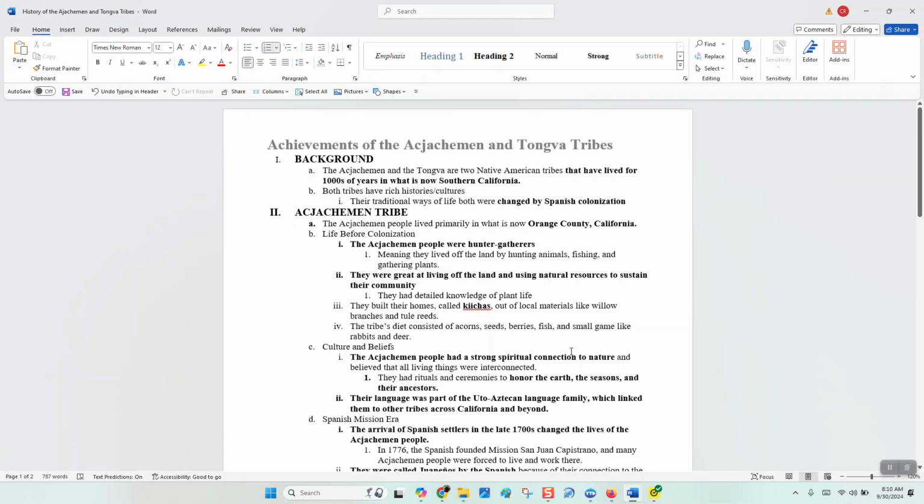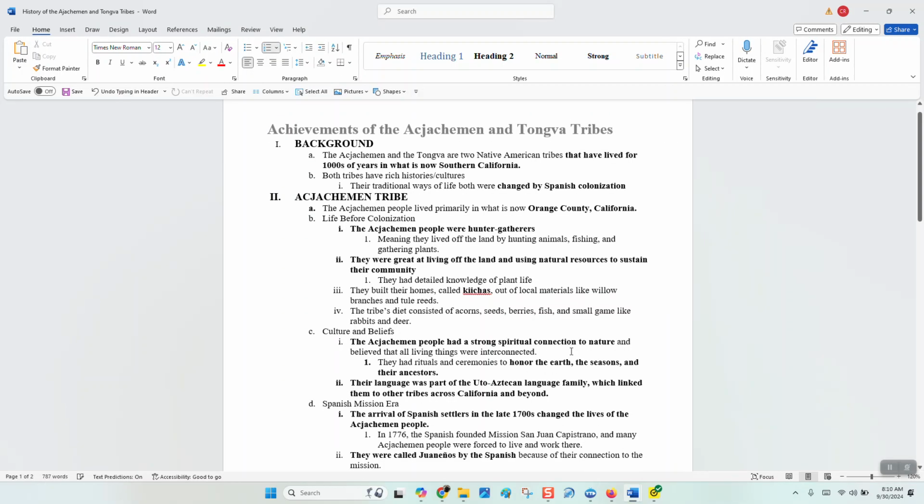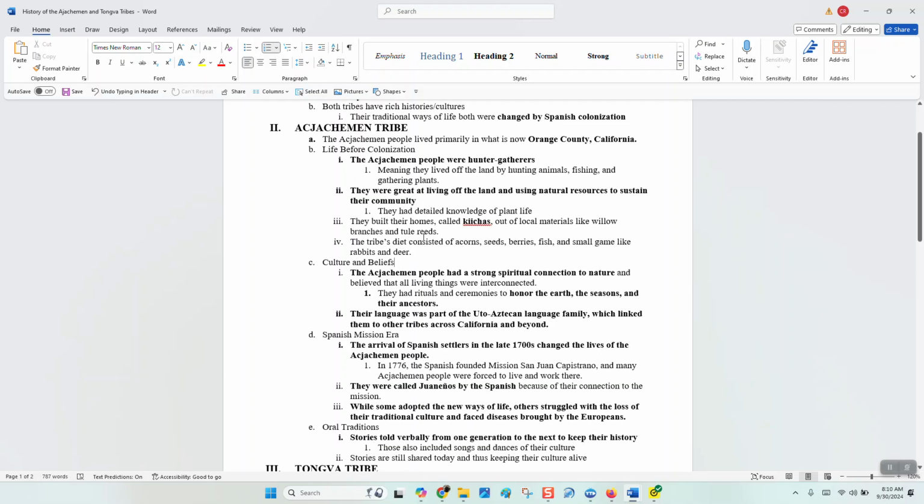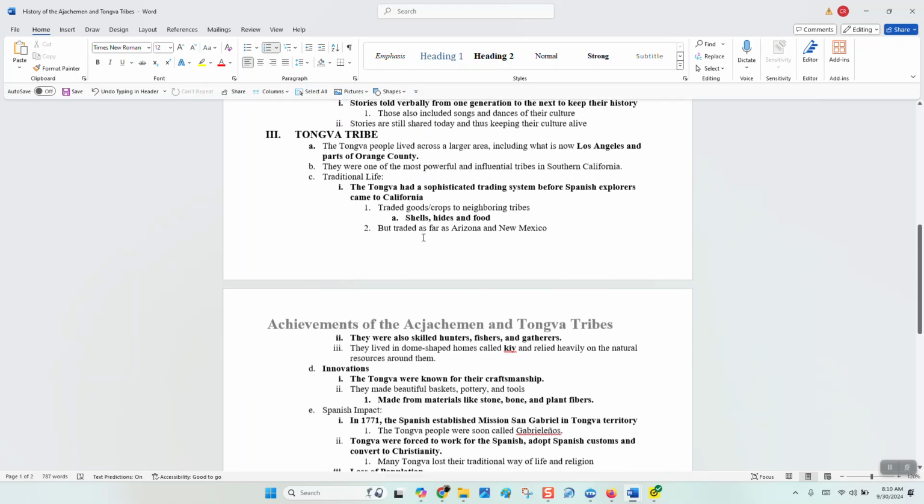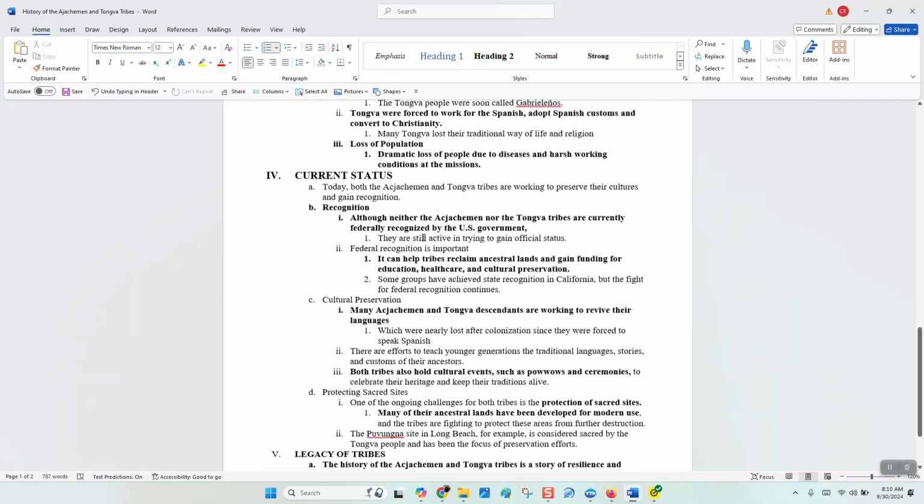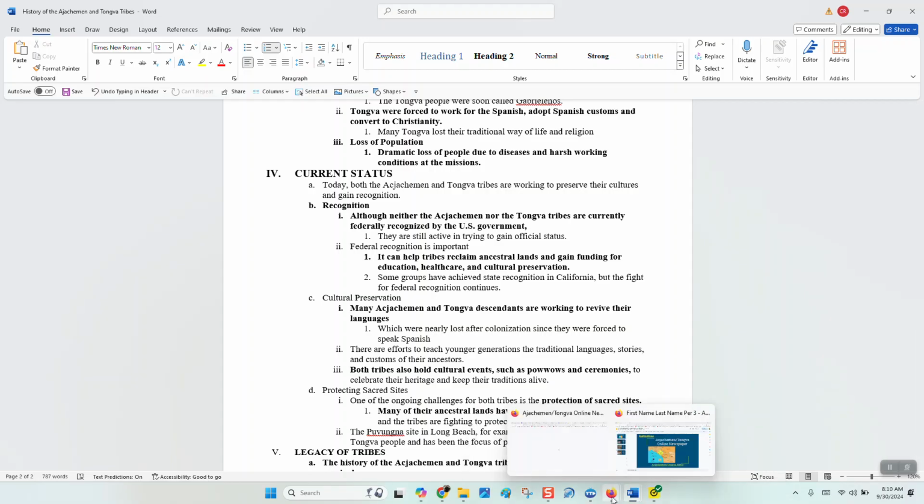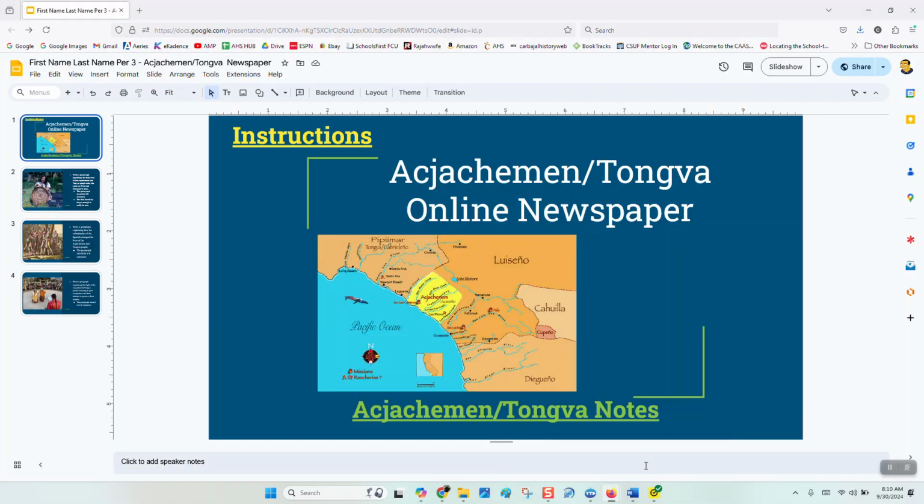We're going to cover them over 3 days: the background of these two tribes, then specifically the Acjachemen, then the Tongva, and then ultimately the current status, as in what's going on today with these two tribes. And that's what you're going to be writing about in your online newspaper. So you're going to open up Google Slides and name it first name, last name, period, dash, Acjachemen Tongva newspaper.